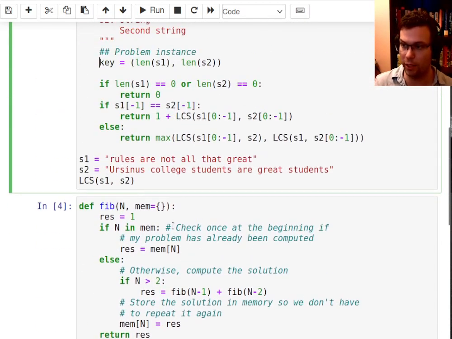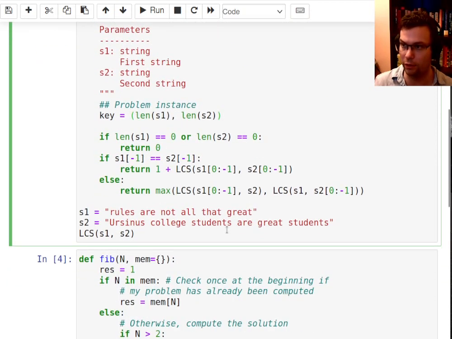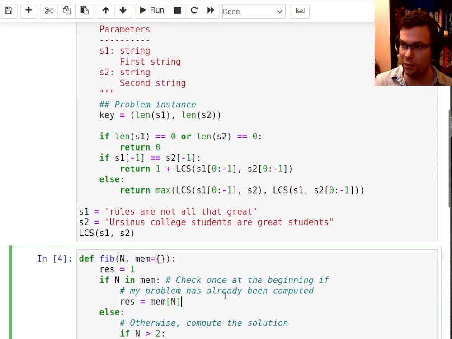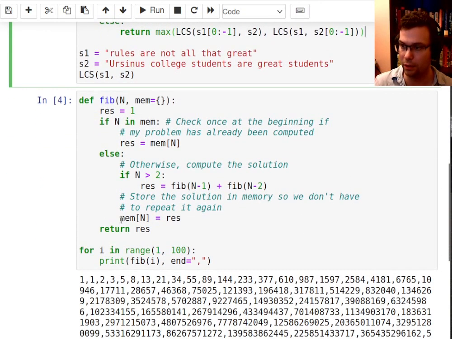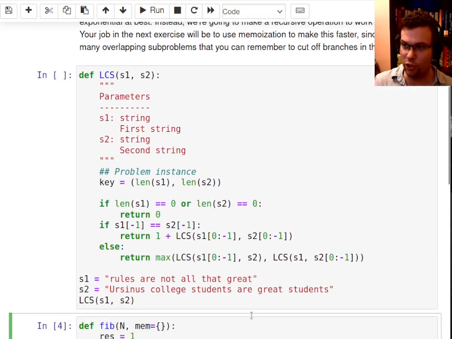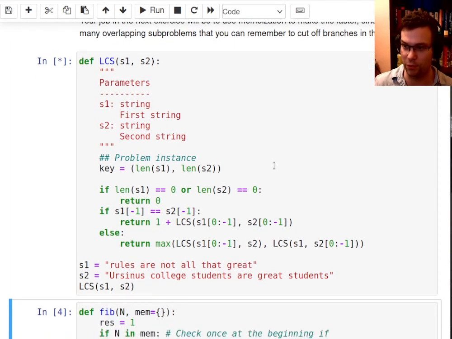So just like the Fibonacci, you'll first check to see, hey, have I seen this problem before? If so, let me not recompute. Let me actually pull out the result and return that. Otherwise, I will do all this work, but I'll be sure to remember the work that I did and store it in the memory. Okay. Now let me just cheat really quickly. I have two really long strings here that are just not going to work without memoization of some sort. So I run this, it's going to go on forever, practically.